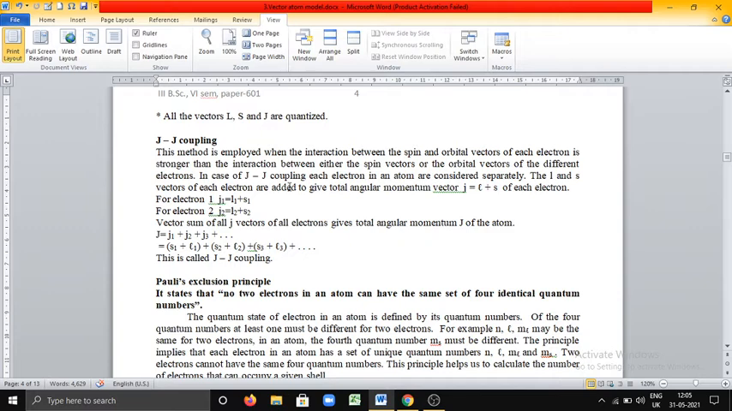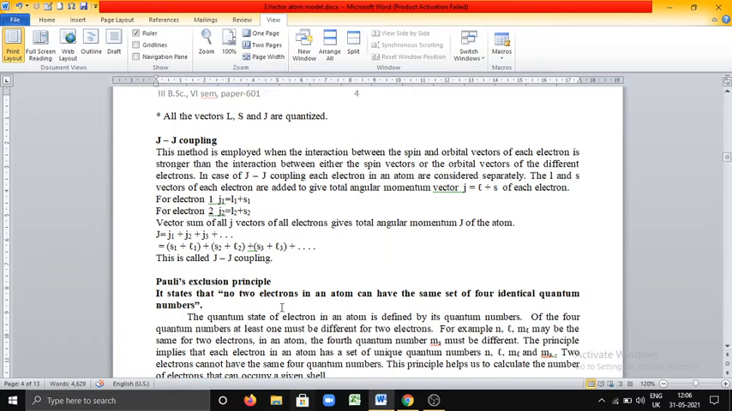In case of JJ coupling, each electron in an atom is considered separately. The L and S vectors of each electron are added to give total angular momentum vector J. J is equal to L plus S of each electron. For electron 1, J1 is equal to L1 plus S1. For electron 2, J2 is equal to L2 plus S2. Vector sum of all J vectors of all electrons gives total angular momentum capital J of the atom. Therefore, capital J is given by J1 plus J2 plus J3 plus etc.